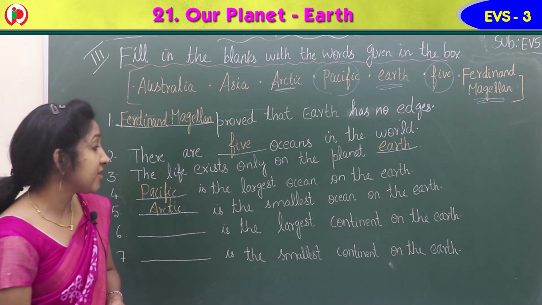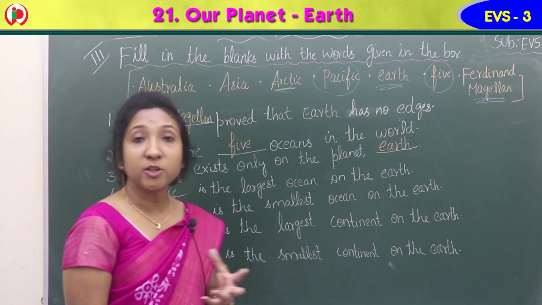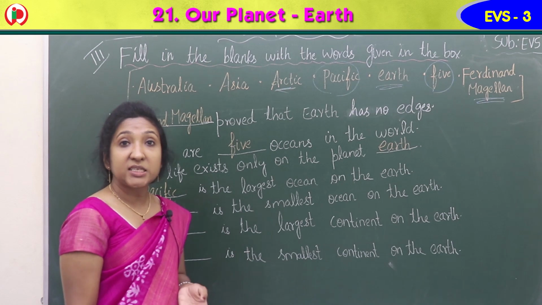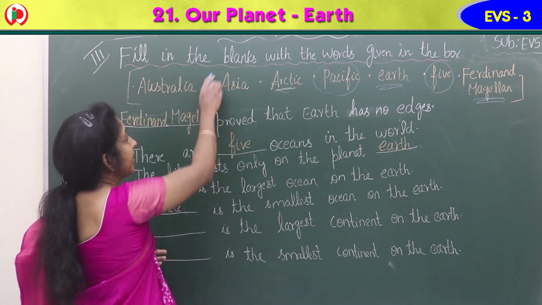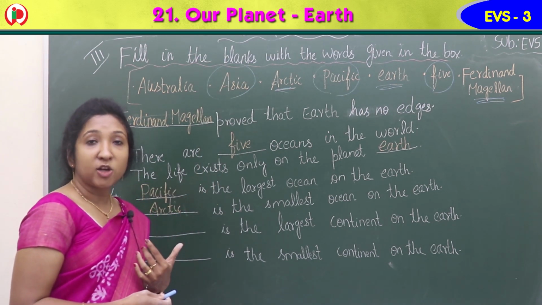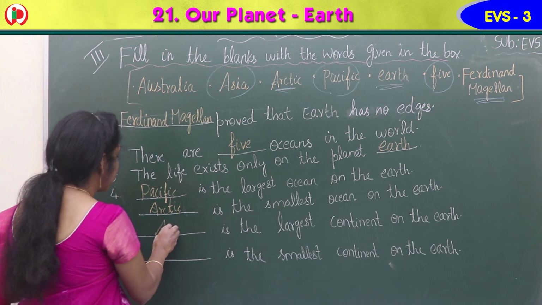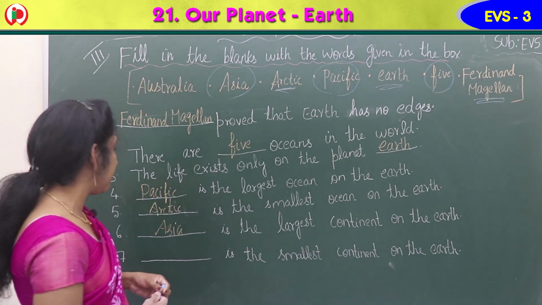Sixth, dash is the largest continent on the earth. Yes, we learned about continents, the land masses of the earth. Which is the largest continent? Yes, Asia is the largest continent. India is a part of the continent Asia. A-S-I-A. Asia is the largest continent on the earth.